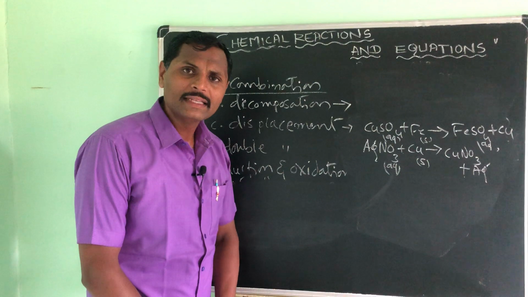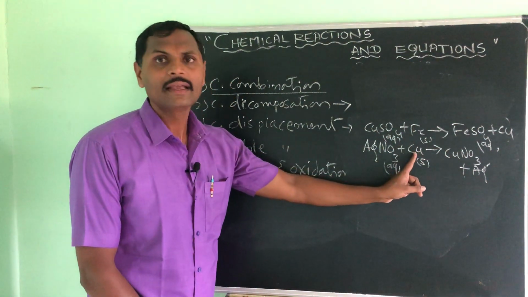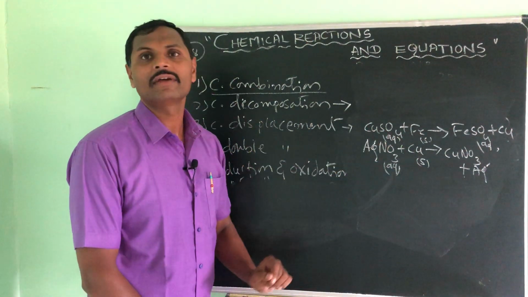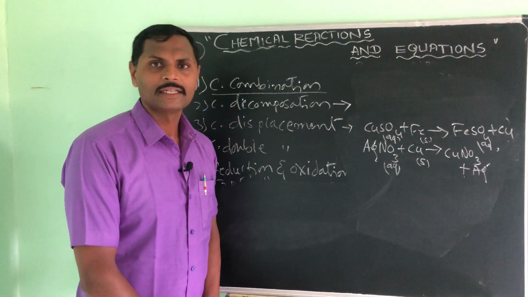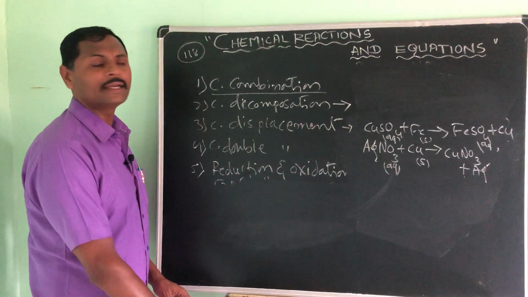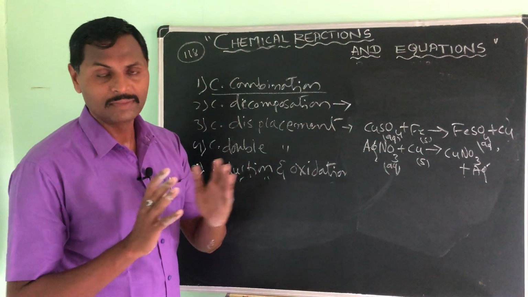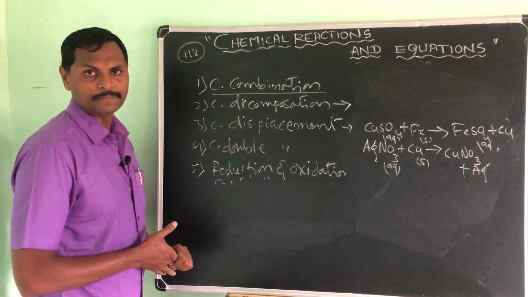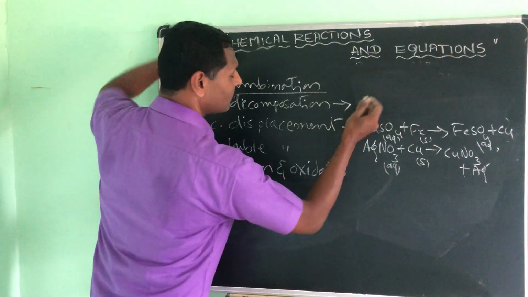What you are observing in this is a chemical reaction in which a highly reactive element simply replaces a less reactive element, that is called chemical displacement. So, like this, many examples you can collect. As you know, the video drags on and becomes a bigger video, that's why I am giving only one or two examples for chemical displacement. You can take many examples.